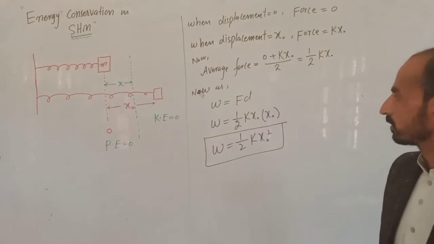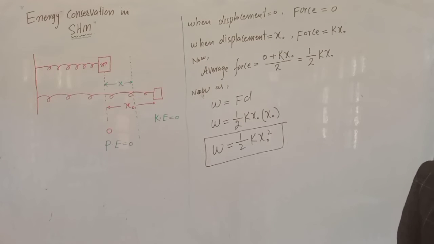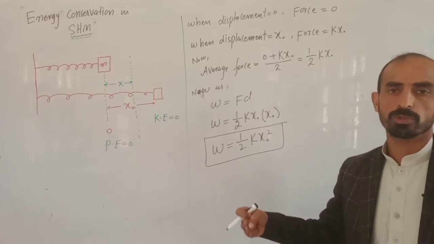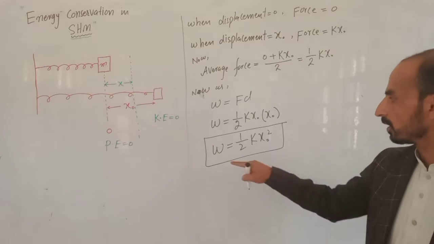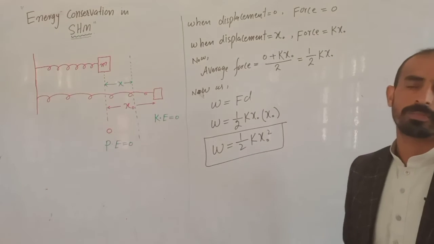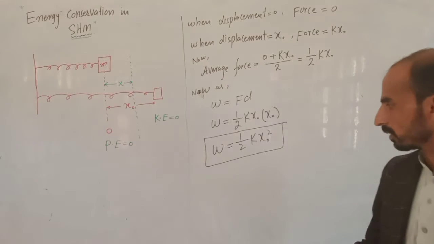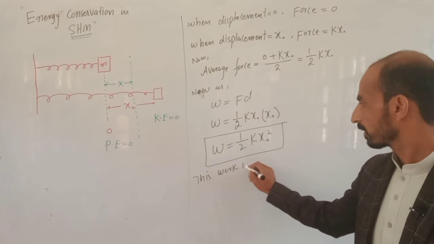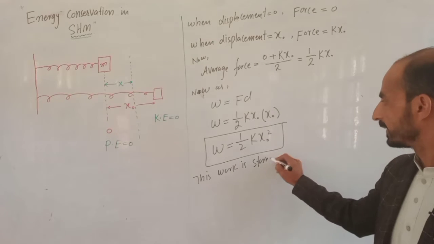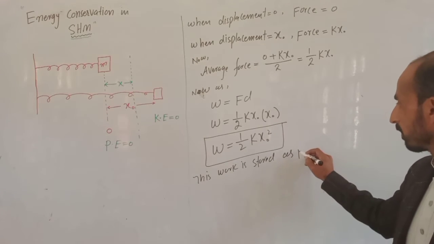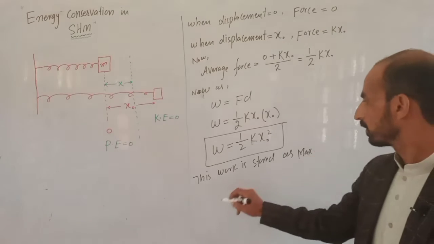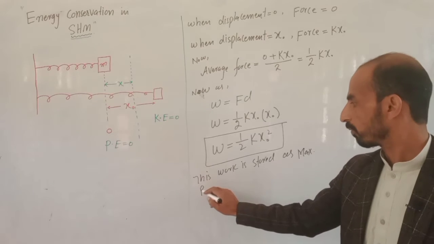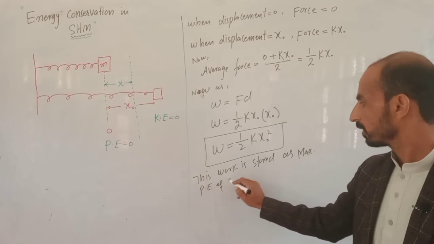So if this amount of work has been done in displacing the spring from the mean position to extreme position, it means that the potential energy stored in the spring will be 1 by 2 kx naught square. So this work is stored as maximum potential energy of spring.